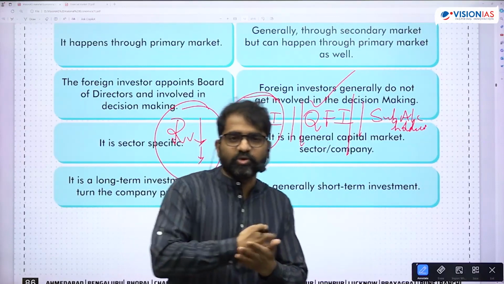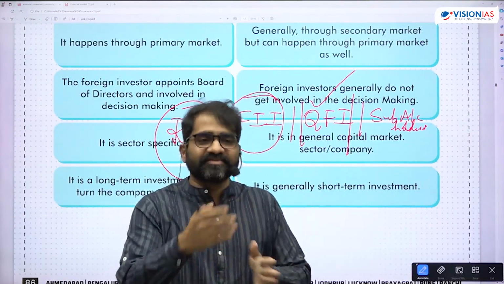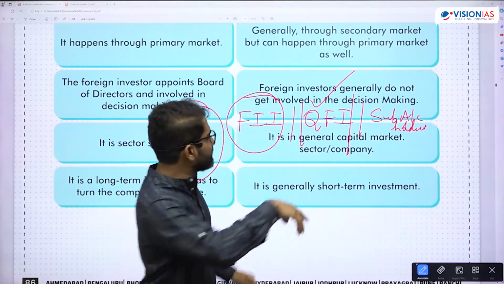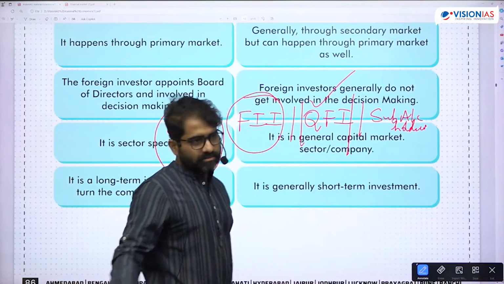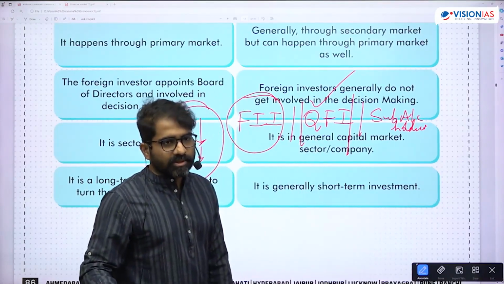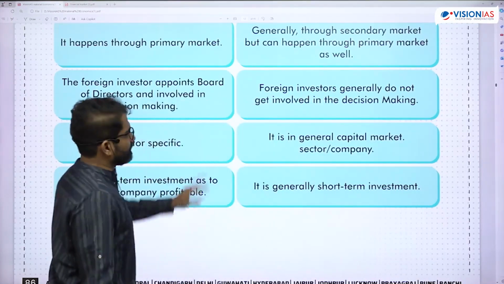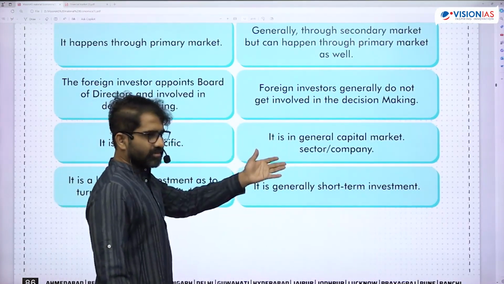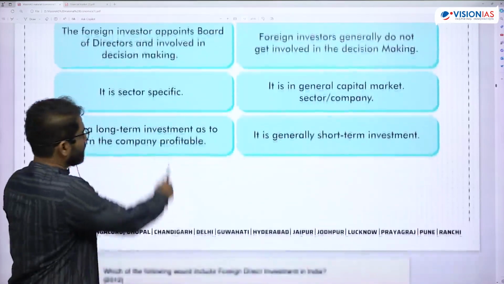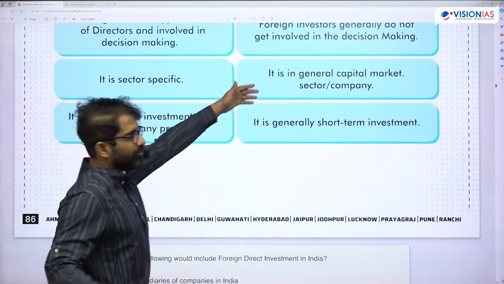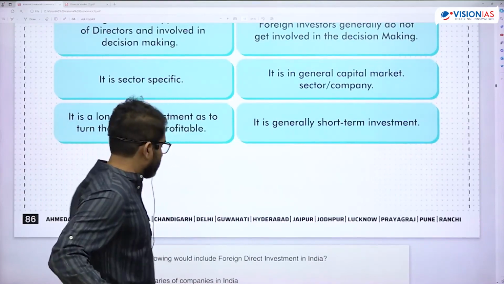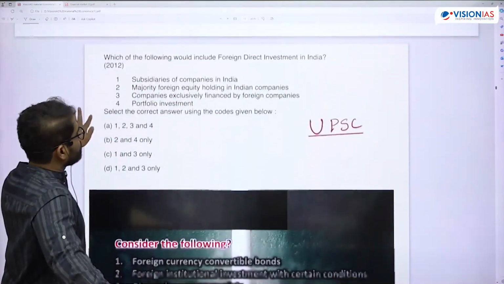Suppose Pakistan has lost its FATF status. That means these QFI investments should not be coming from Pakistan. That is the meaning. Is that okay? So here you can see sector specific, general capital market, or into a company. FDIs are generally long term and portfolio investments are short term. Okay, now see here.